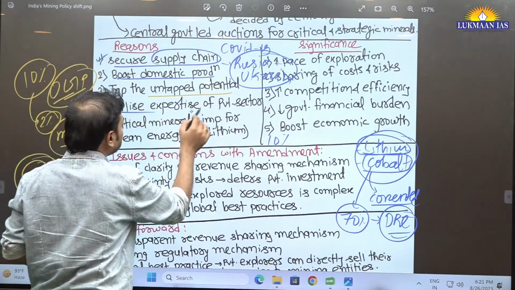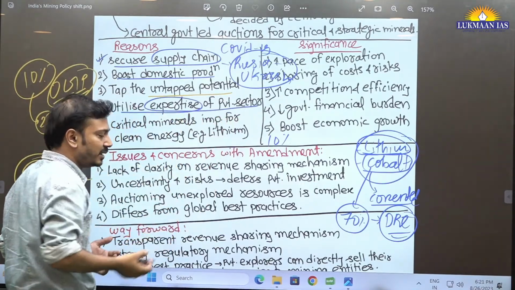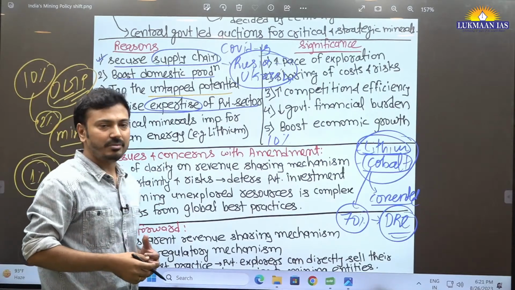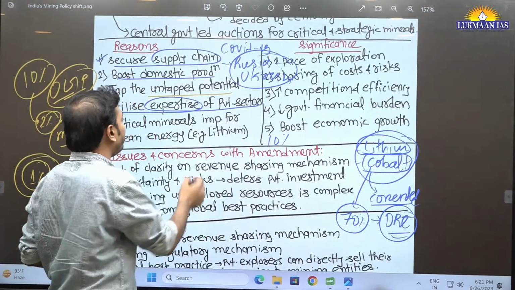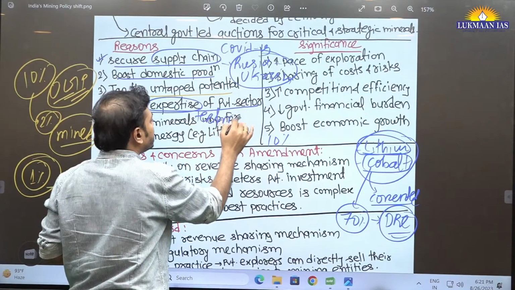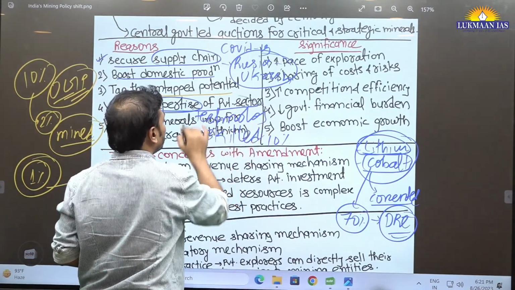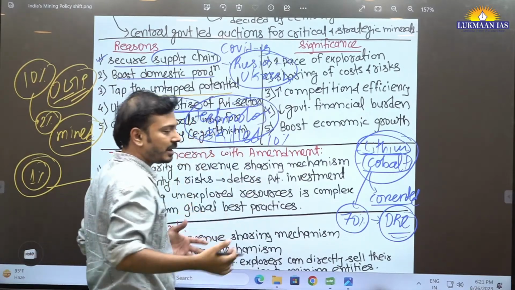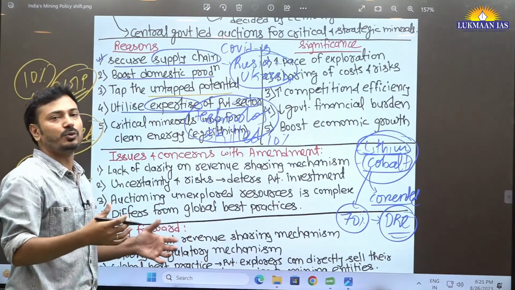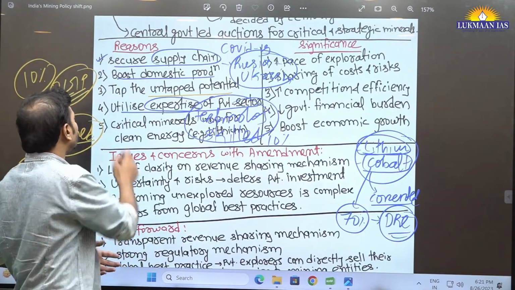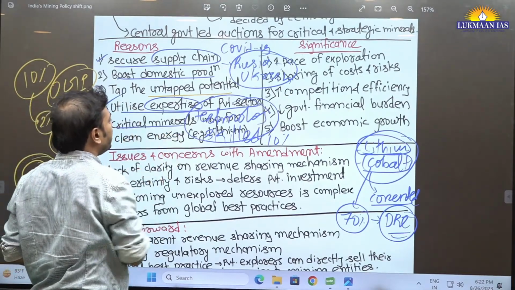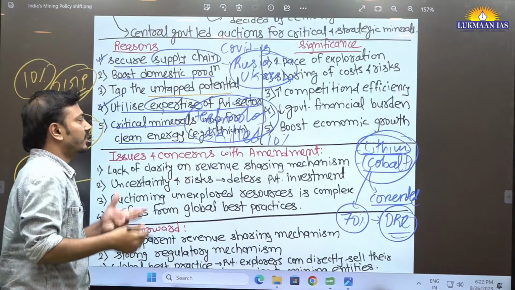So, utilizing the expertise of the private sector: yes, the public sector may not have the expertise, the technology, or skilled manpower, and the private sector has all these things. In addition to that, it has professionalism, so it will boost efficiency and all these things. So this one. Then critical minerals are important for clean energy transition.